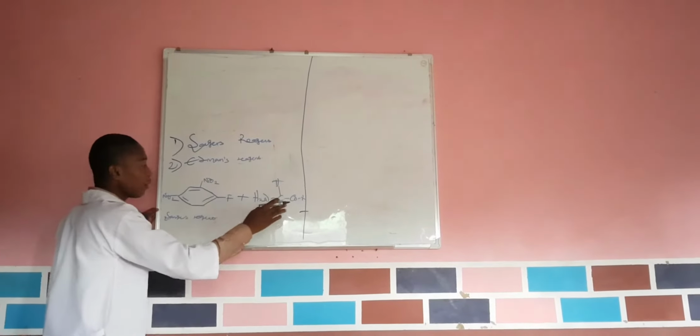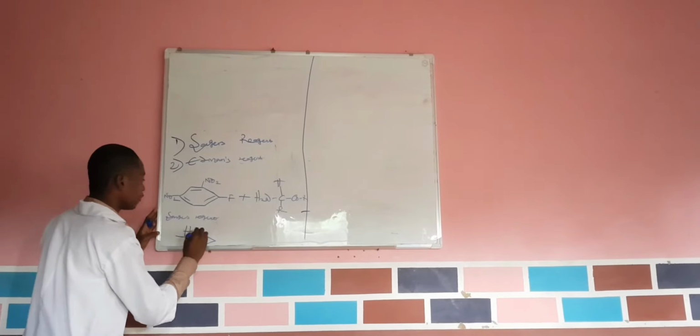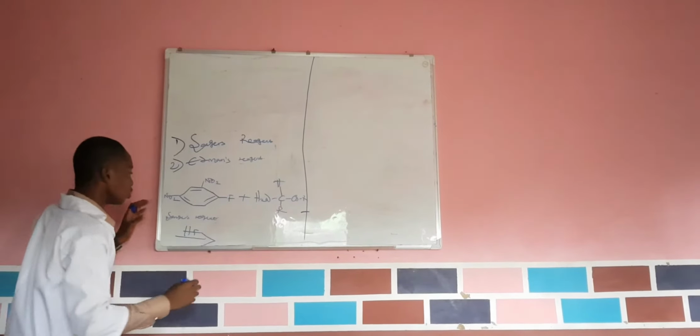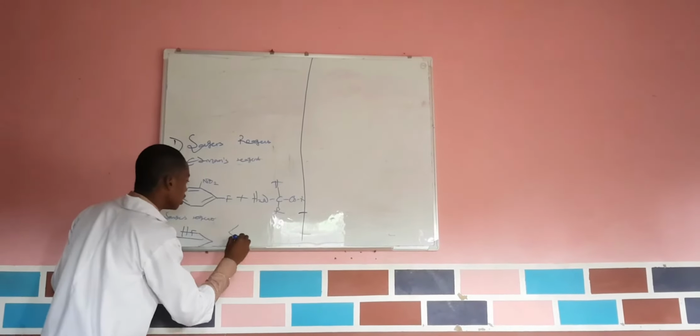Are you getting it? Now, if I'm reacting with this protein, let's say in the presence of HF. Now, if I have HF here, you see that my protein will now form a new protein, which is this.